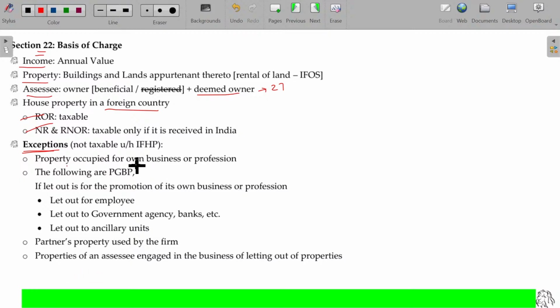If the property is occupied for running the own business, and sometimes for the promotion of their own business and profession the property is let out, then that let out is not considered as income from house property, it is part of the PGBP income. A partner's property occupied by the firm is also not considered as income from house property. And if the business objective is to let out the property, then it is PGBP only, not income from house property. Clear?